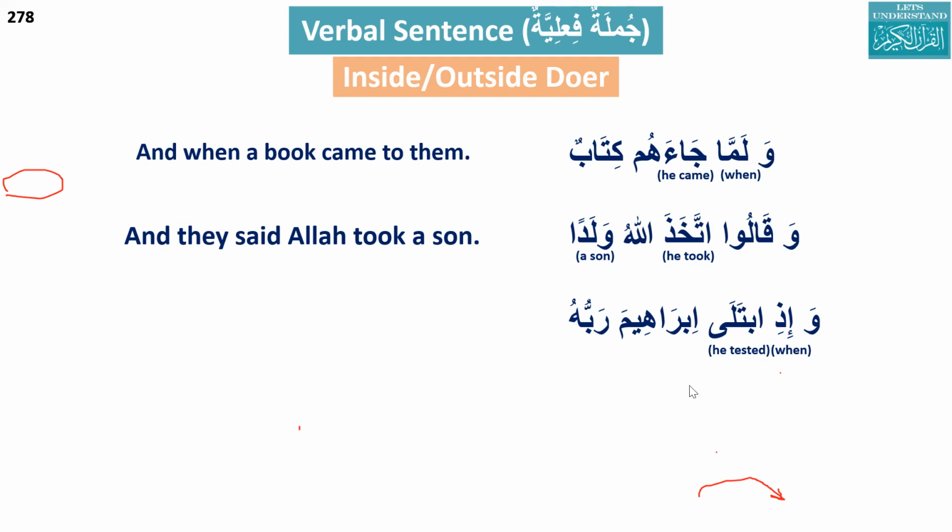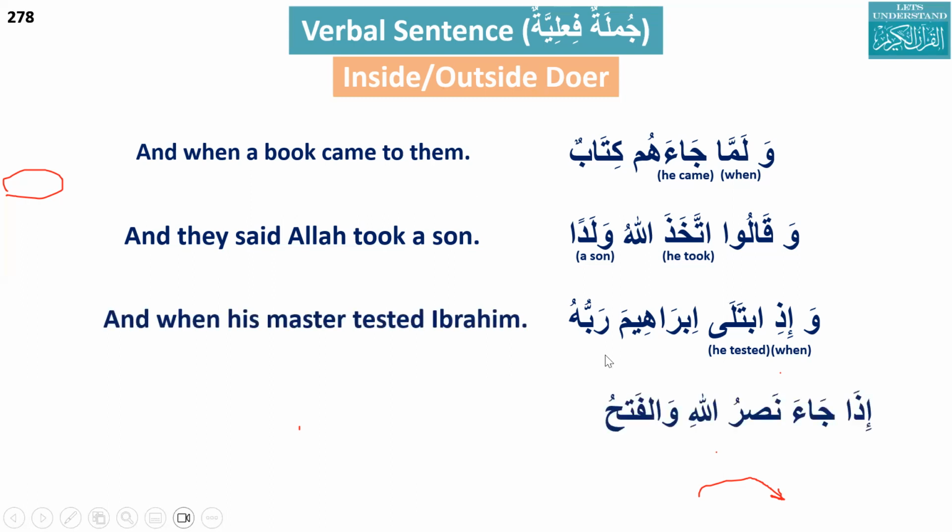This is a very important concept for everybody. When you see there is a verb and the inside doer is he or she, don't start the translation from that point. You have to look for the outside doer, and that should be marfu status. Here, very clearly, Ibrahima is not marfu, so we have to look more. Yes, we saw Rabbuhu, and Rabbuhu's status is marfu. So his Lord tested Ibrahim. So here you can see it is complete.